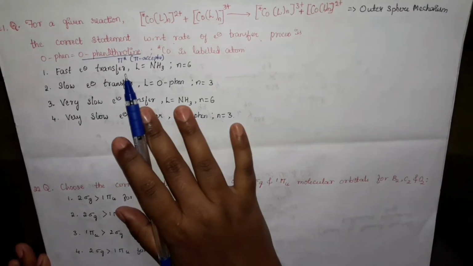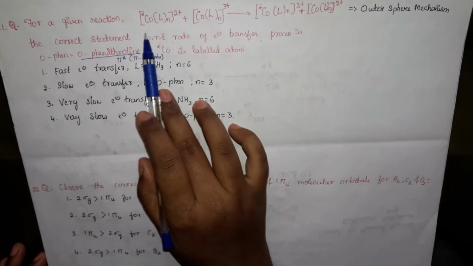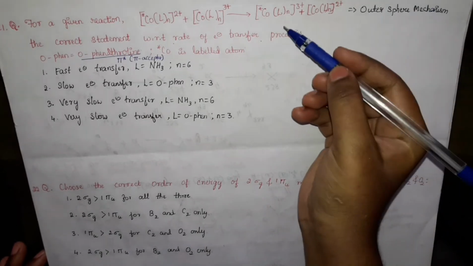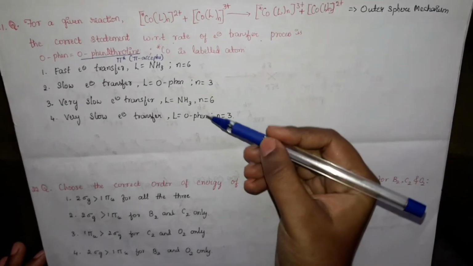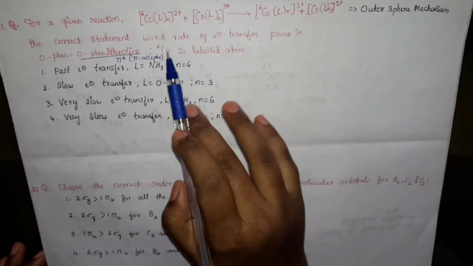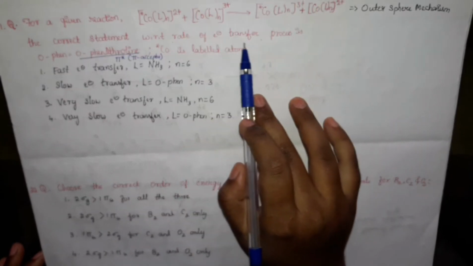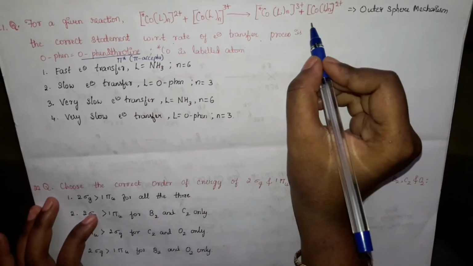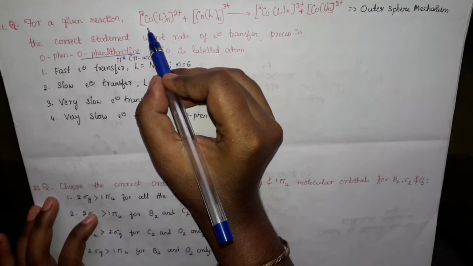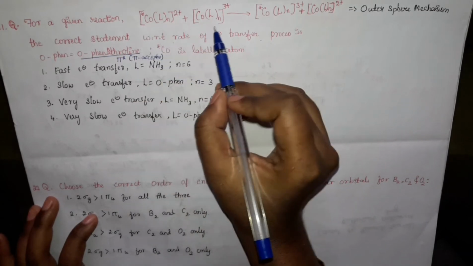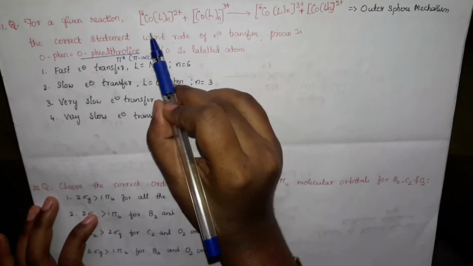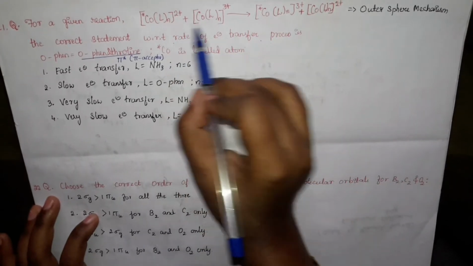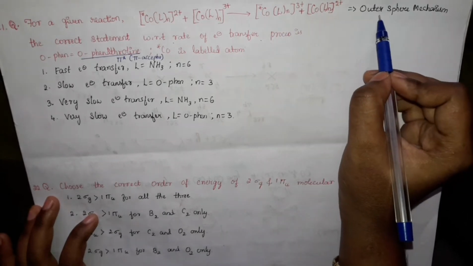So we have the first question here, this reaction which resembles the outer sphere mechanism, and we have to determine among these four options which one is the correct statement with respect to the rate of electron transfer process. In the reaction you can see the star was the cobalt, which is labeled 1. The number of ligands and the atom cobalt remain the same, only the oxidation states differ. This kind of reaction is involved in the outer sphere mechanism.